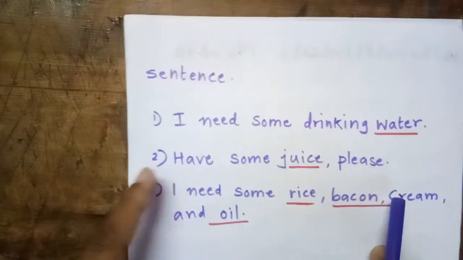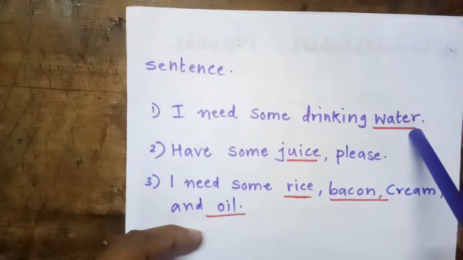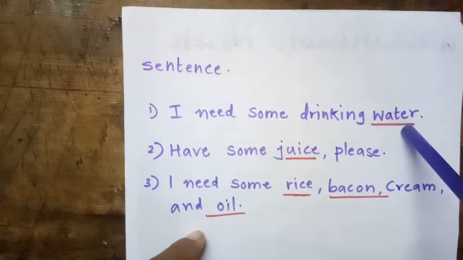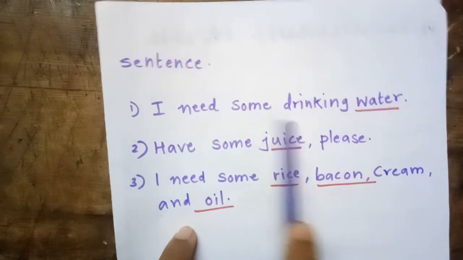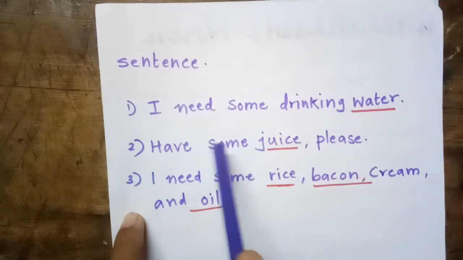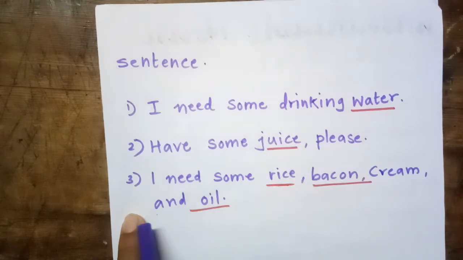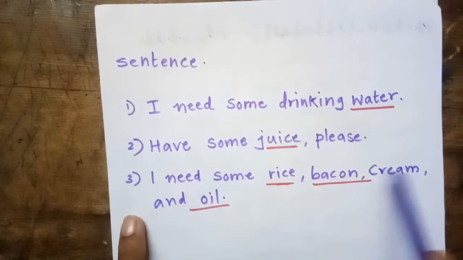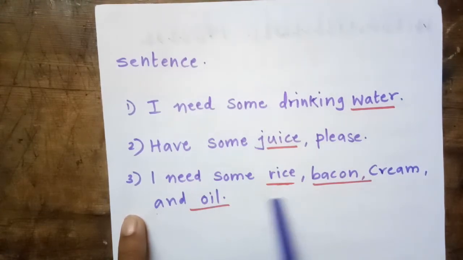Sentences we will learn. First one, I need some drinking water. So water is an uncountable noun. Before, in countable noun, I said that if a glass of water comes, it is a countable noun. But when only water comes here, it becomes an uncountable noun. Have some juice please. Some juice is an uncountable noun. I need some rice, bacon, cream and oil. So it is uncountable. No measure is given here. Some. So it is an uncountable noun.